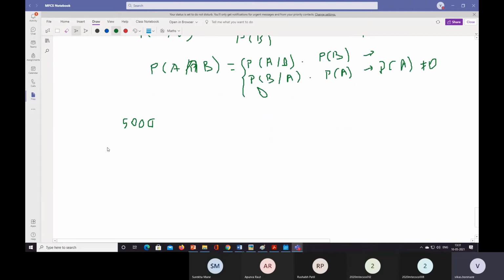Out of that, company X has manufactured 1,000 chips, and the remaining of these 5,000, which is manufactured by company Y, is 4,000. Out of 5,000, 1,000 are manufactured by X and 4,000 by Y.